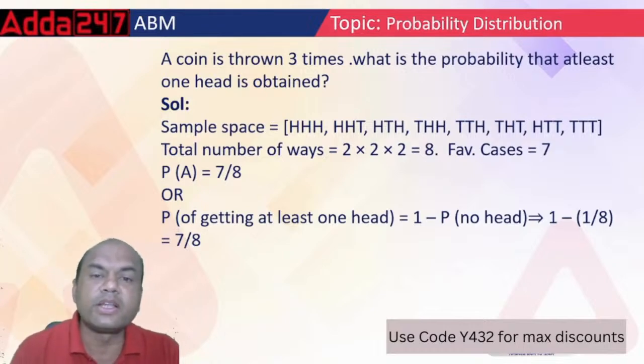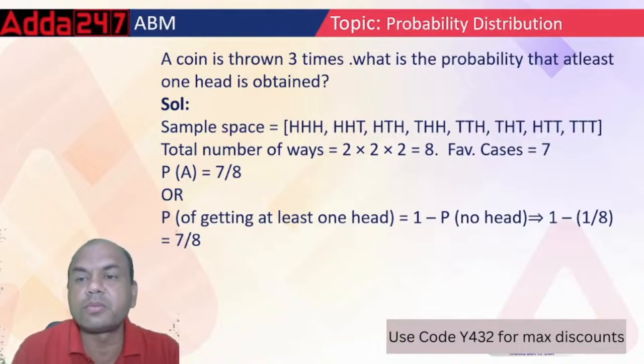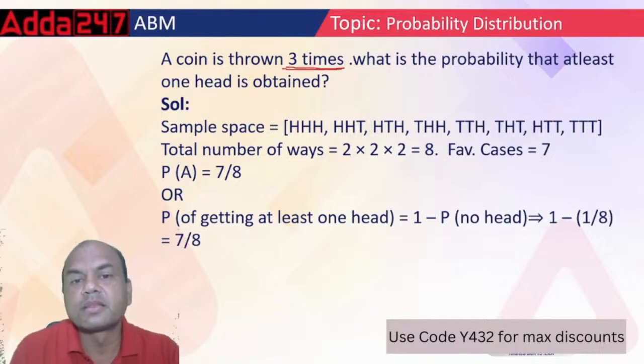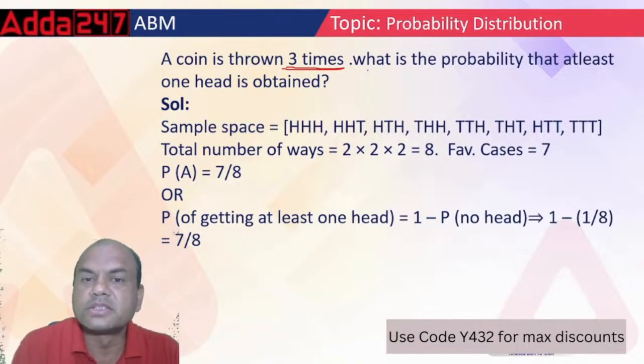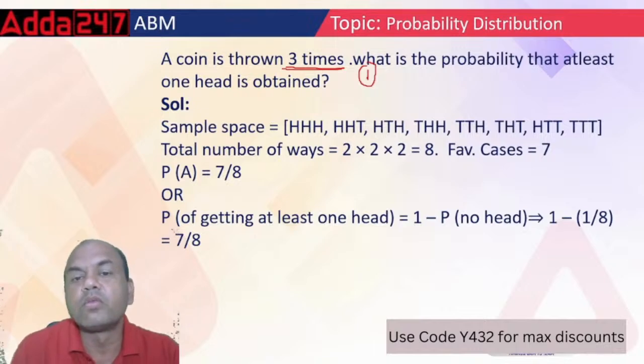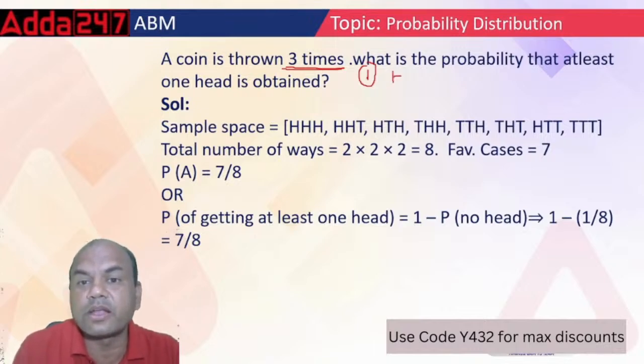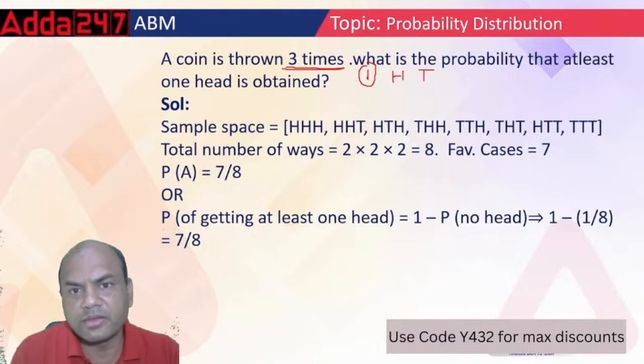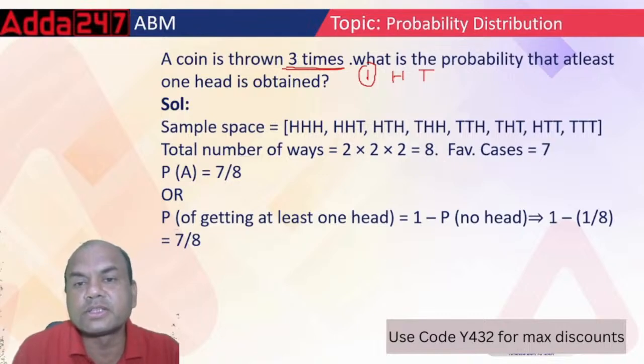Okay, move on. A coin is thrown 3 times. What is the probability that at least one head is obtained? See, 3 times I am throwing the coin. Suppose if I throw the coin only once, what are the possible outcomes? Either head or tail, right? Simple. So what are the total outcomes? 2.